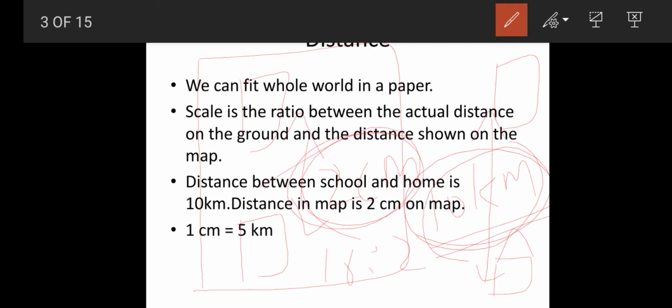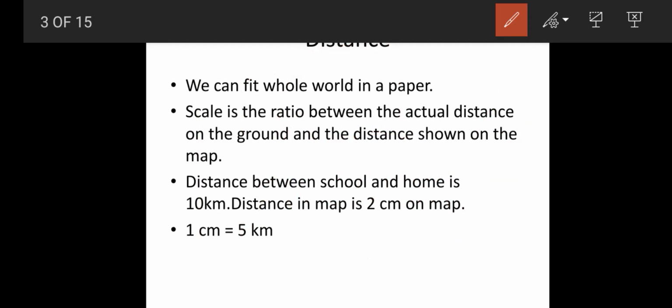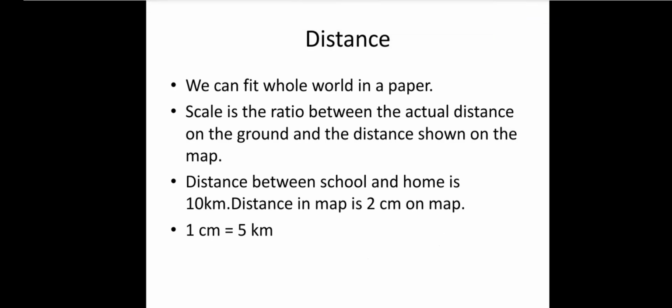For example, the distance from your home to school is 10 kilometers, and in the map we show the distance between your home and school as 2 centimeters. The ratio between these two is called scale. Scale is the ratio between actual distance and distance shown in the map. Here 2 centimeters equal 10 kilometers. It means 1 centimeter equals 5 kilometers. It represents 10 by 2, which is equal to 5. So 1 centimeter equals 5 kilometers.